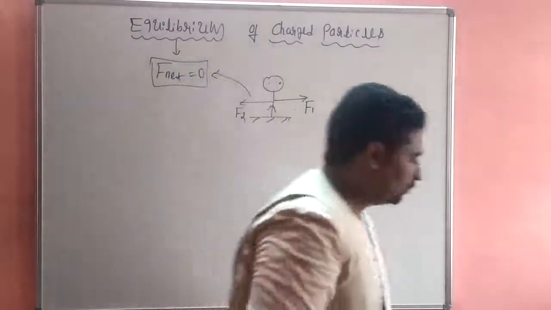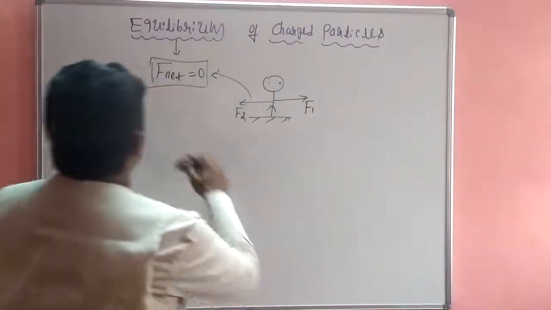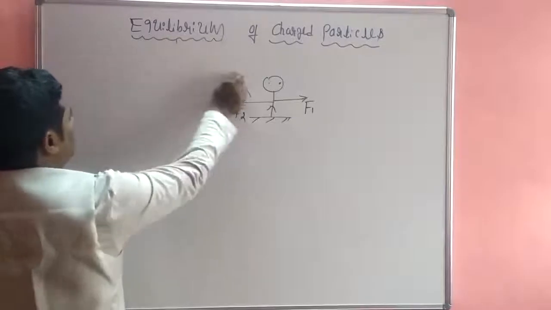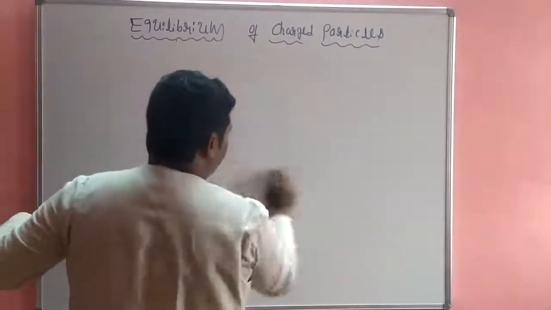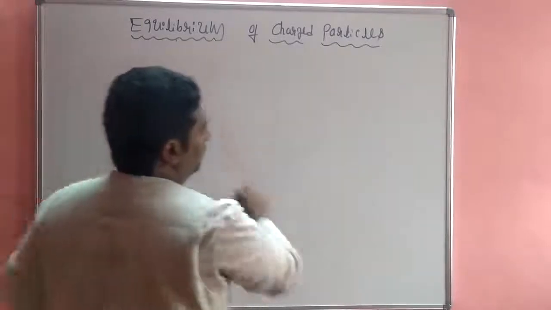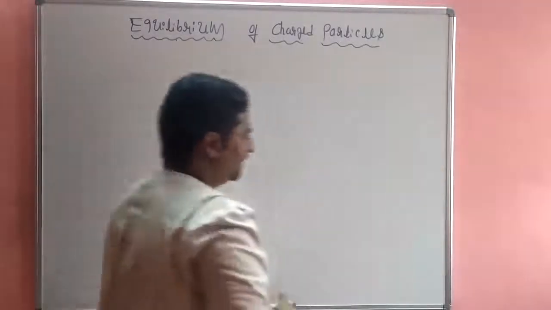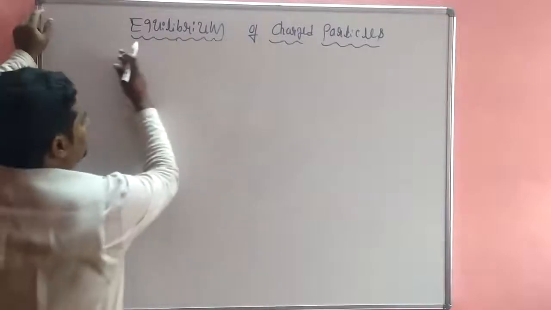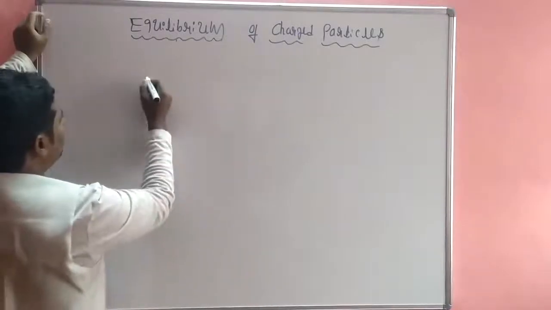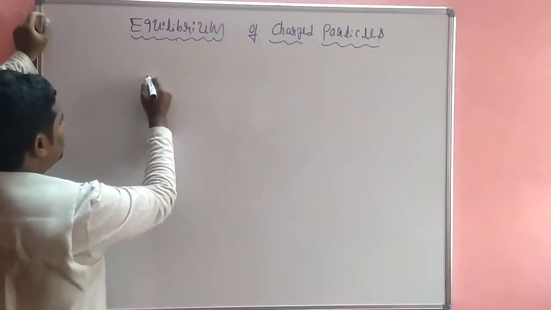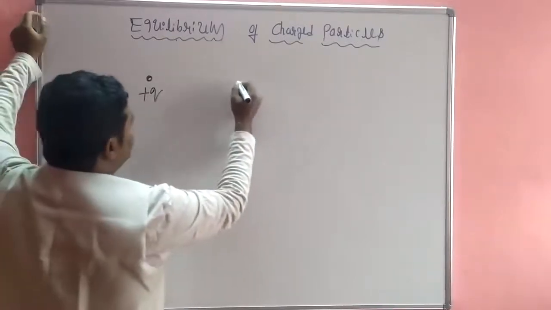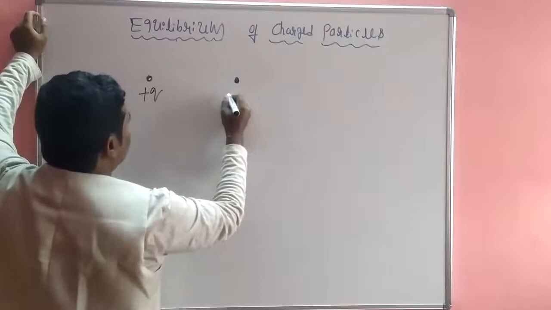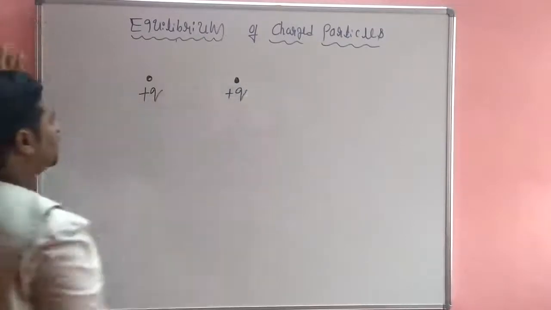First, let's take two charges of the same magnitude. This one is a point charge, plus q. The other is also plus q.